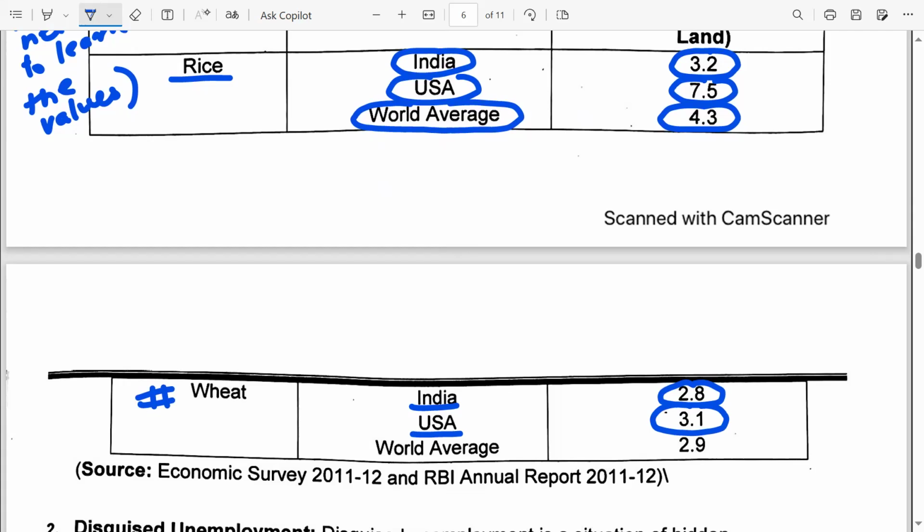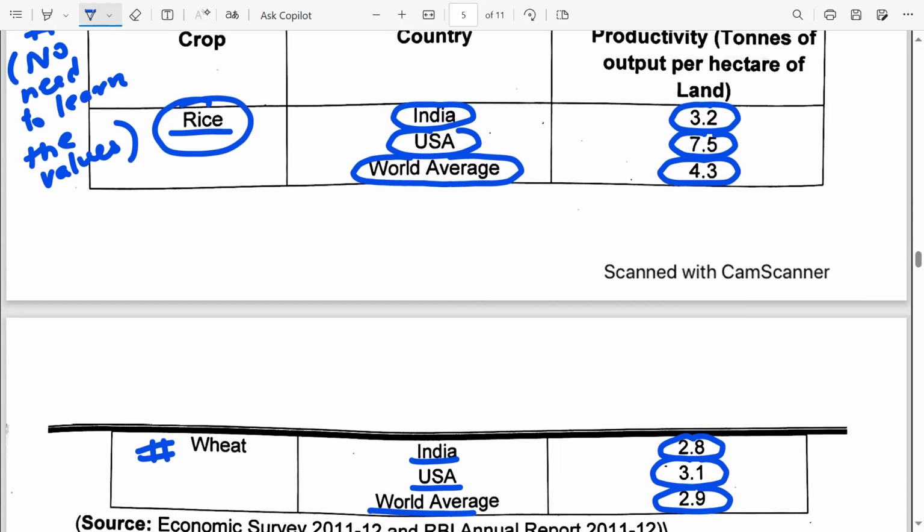Although if you look at wheat, India is very close to the world average. The world average is 2.9 tons per hectare of land. So I can say that in wheat, India is very close to the world average and only marginally below a developed economy like the US. But in the case of rice, we can see a significant difference. India is below the world average and significantly below the US productivity for rice.